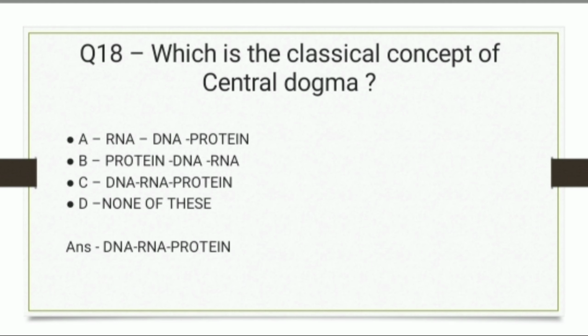Question 18. Which is the classical concept of central dogma? And the options are RNA DNA protein, protein DNA RNA, DNA RNA protein, or none of these. And the correct answer is DNA RNA protein.